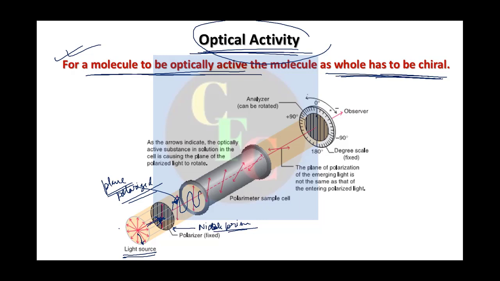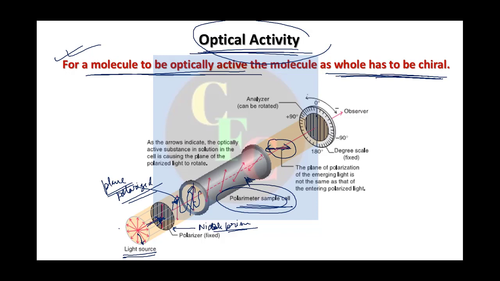Now if there is nothing in the cell, the light will pass through. But if you have an optically active sample in this portion of the cell, the light that emerges has a different plane. The plane itself has changed, right? It was something like this here. This plane has rotated, right? So anything that rotates the plane of plane polarized light is said to be optically active. That's how the name optical activity came. And that can be analyzed, how much angle has turned, right? So this is the analyzer.